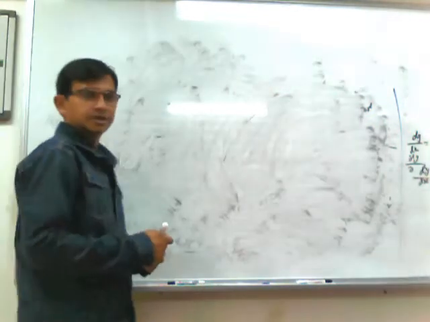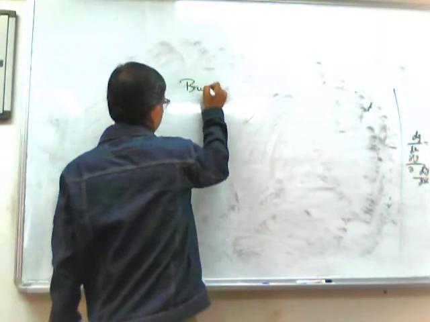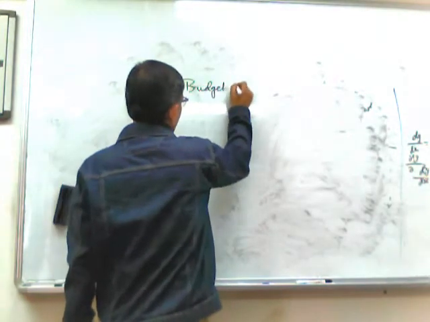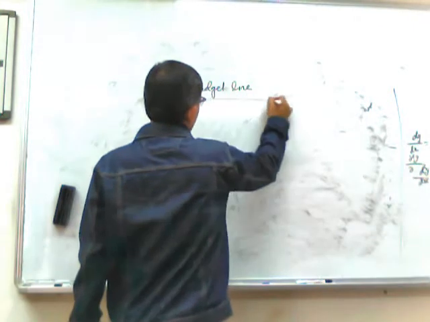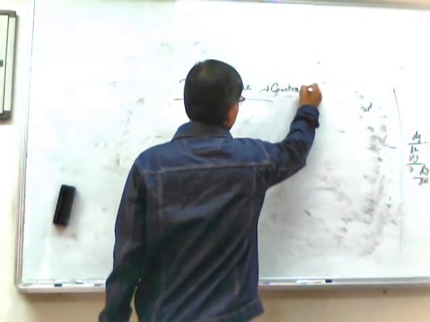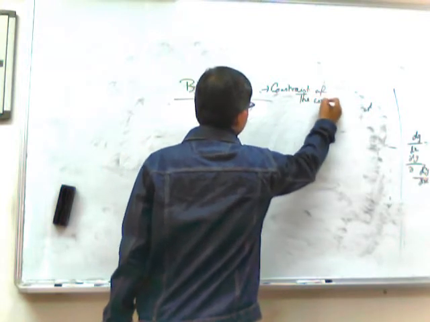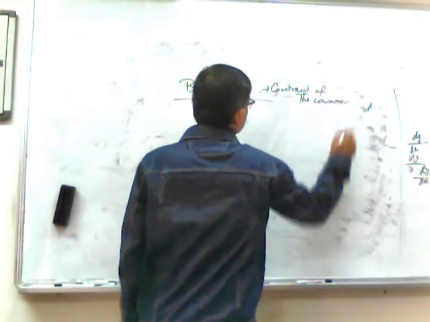So far we have discussed the indifference curve. Now we will discuss the budget line. So the budget line indicates the constraint of the consumer.